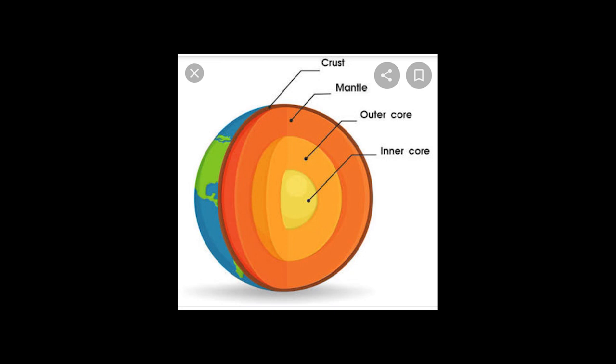It is divided into two parts, the outer core and the inner core. The outer core is probably in a liquid state, but on the other hand, the inner core is in a solid state. The core mainly consists of nickel and iron. So this is the important portion, core.